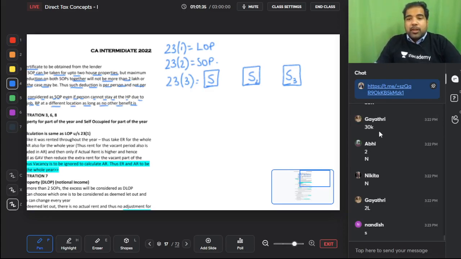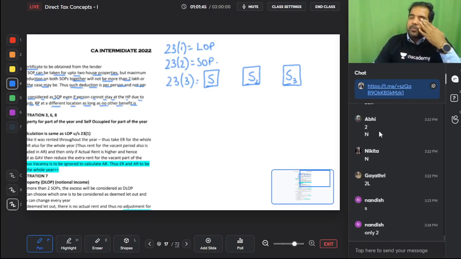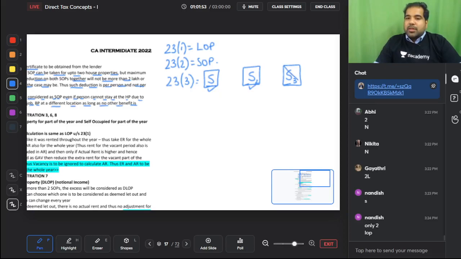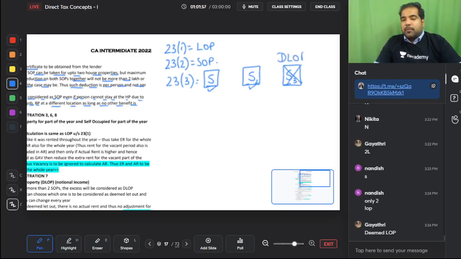But I'm Mukesh Ambani. I want to have a house in every city of the country. Yes, we won't stop you. You can buy as many houses as you want. But after 2 houses, or whichever 2 houses you select, you can select any of these 2 houses as SOP. But after that, the next house, so let's say this and this are selected as SOP, from this house onwards we will consider that as deemed LOP. Deemed, so you are assuming an income. Yes, this is an assumption of an income.